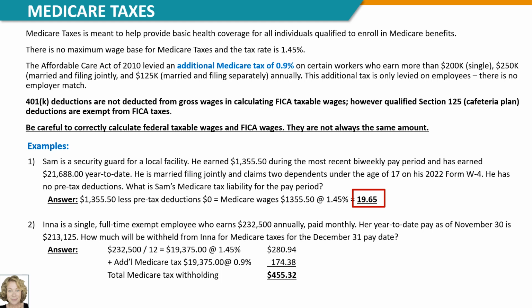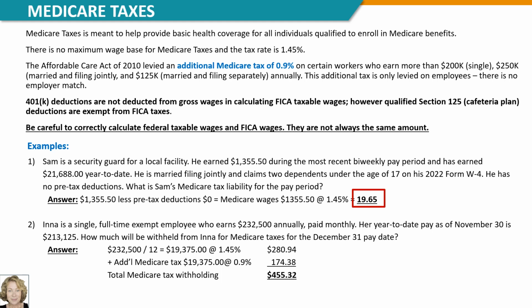Sam is a security guard for a local facility. He earned $1,355.50 during the most recent biweekly pay period and has earned $21,688 year to date. He's married filing jointly and claims 2 dependents under the age of 17 on his 2022 Form W-4. He has no pre-tax deductions. What is Sam's Medicare tax liability for the pay period?